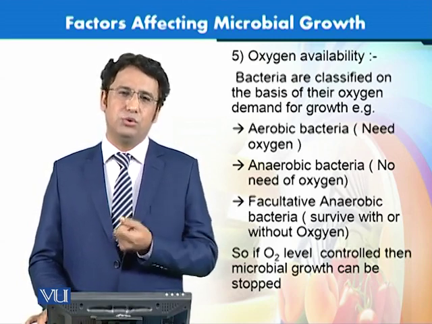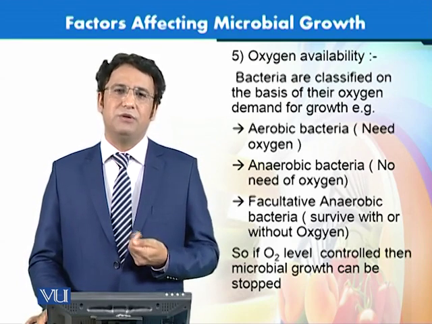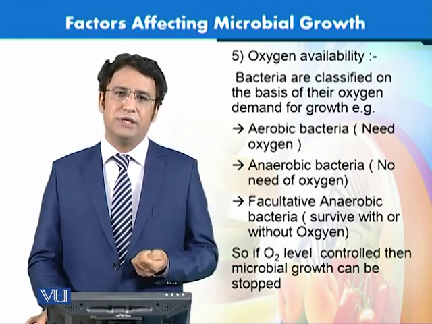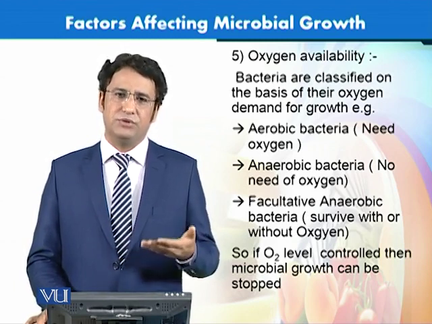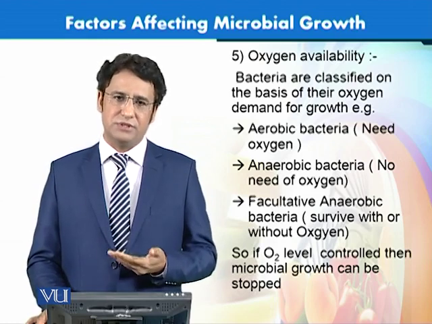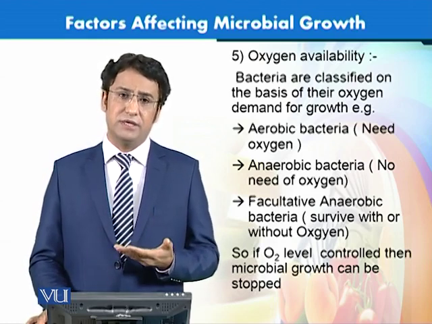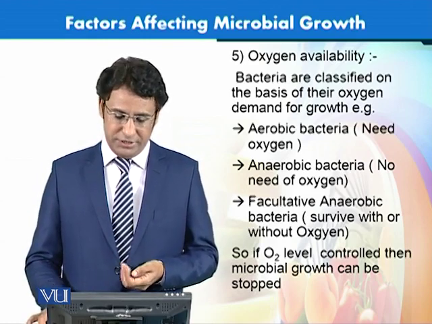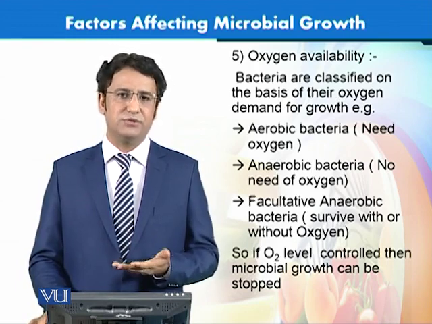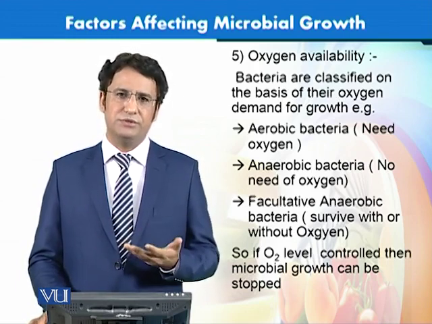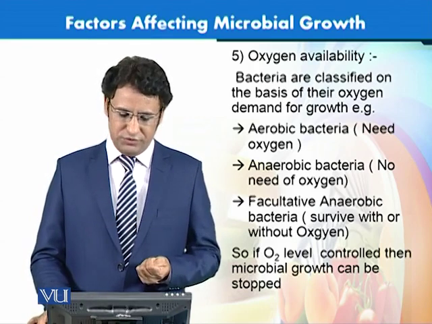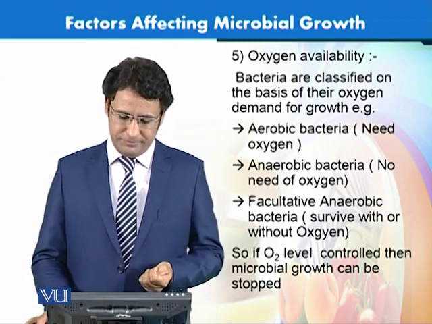So if we can exclude oxygen from the environment, they would not be able to grow in that kind of food. Similarly, the anaerobic bacteria can grow in a situation in which there is no oxygen available. They can grow in the absence of oxygen as well. Then there is a third class called facultative anaerobic bacteria. They can grow with oxygen or without oxygen. So they can grow in both conditions. They are adaptable to all these kinds of situations in which their growth can take place.